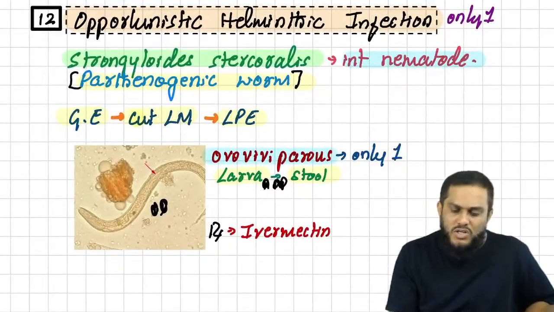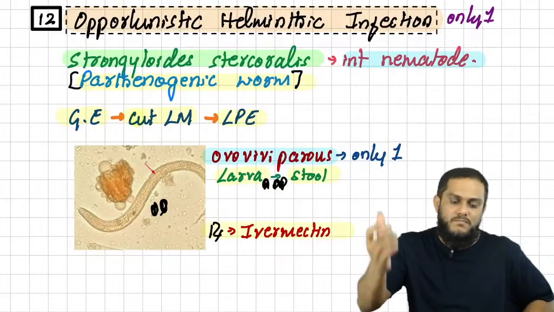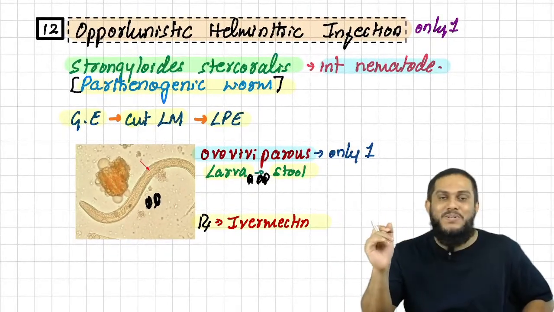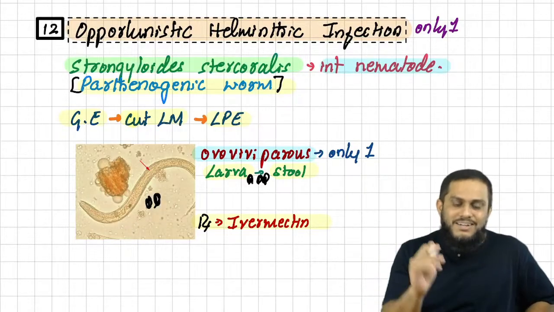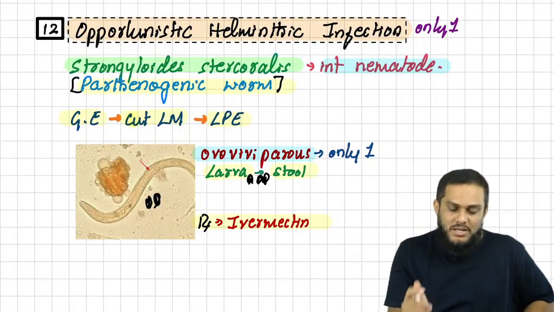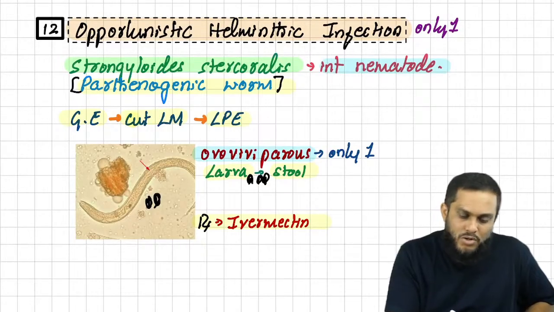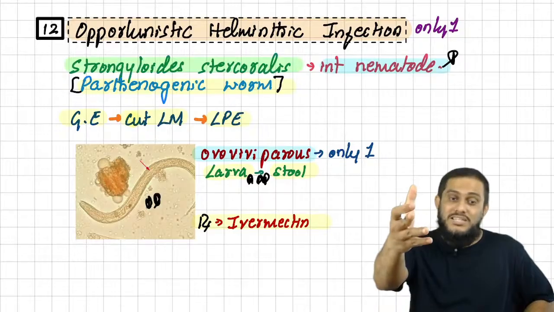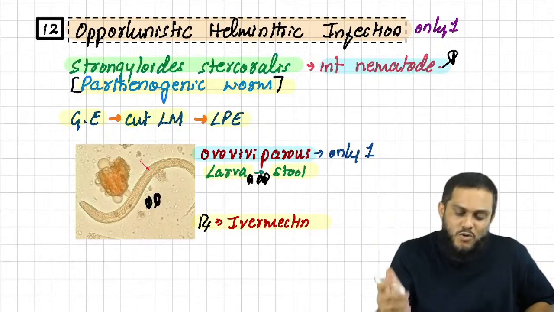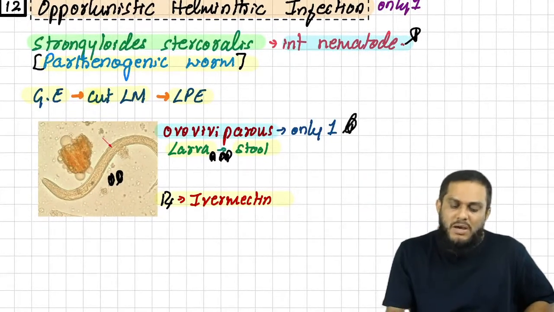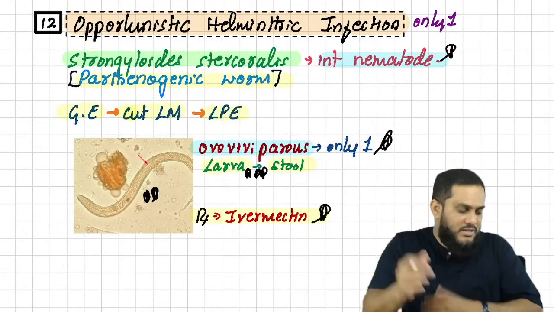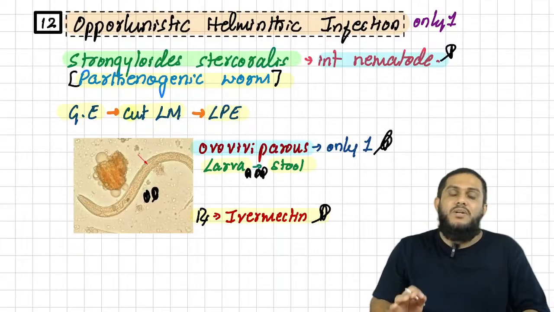And you know the drug of choice for Strongyloides is ivermectin. And very important, examiner's favorite, Strongyloides nematode. Remember, it is an intestinal nematode which is ovoviviparous, and the treatment is ivermectin. I want you to remember these three sentences. It is an intestinal nematode, therefore it causes gastroenteritis with larva migrans and Loeffler's eosinophilia. It is ovoviviparous, that's why we diagnose by seeing larva in the stool sample, and the drug of choice is ivermectin. Sir, with that we have completed the 12th topic.